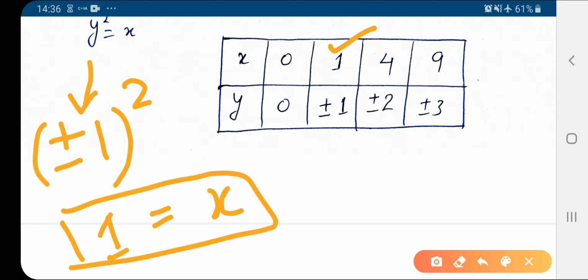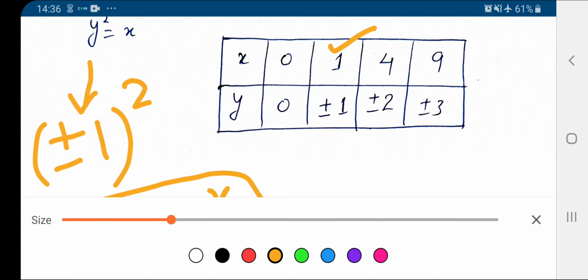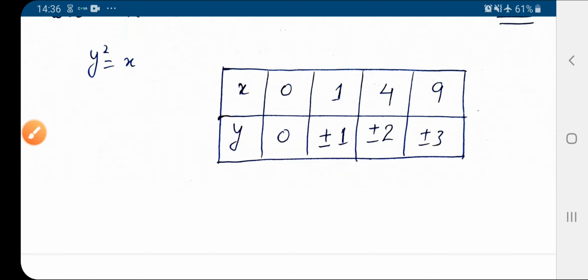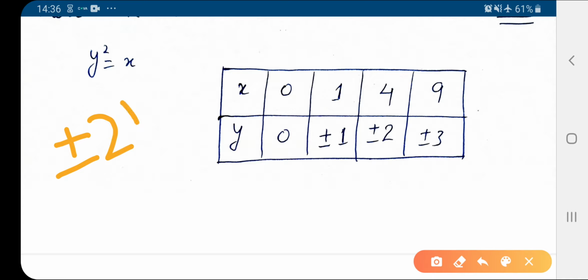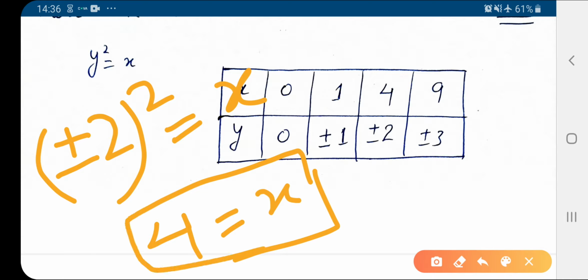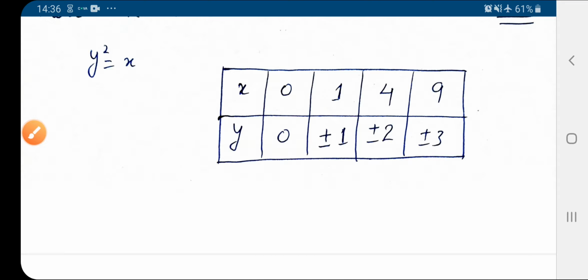Similarly, for plus minus 2, if we substitute y equal to plus or minus 2 squared, then what will be the value of x? Again plus 2 squared or minus 2 squared gives us 4. So when y is plus minus 2, x equals 4. Similarly for 3 it will be 9. So these are the values for this equation.